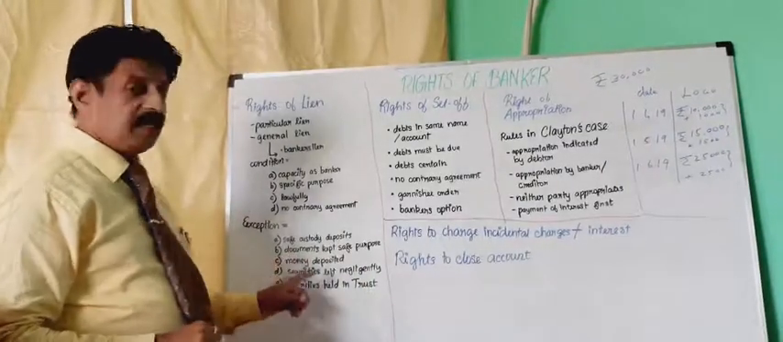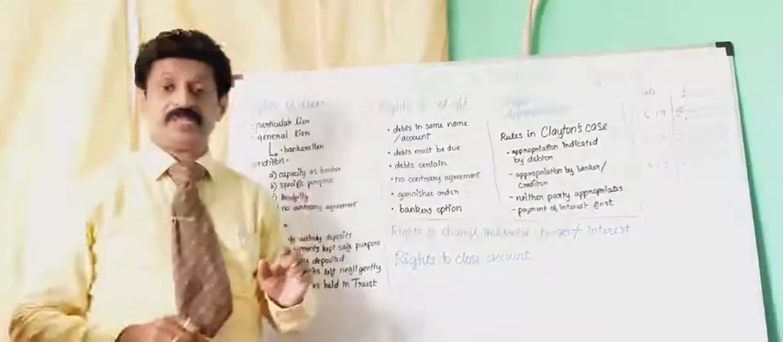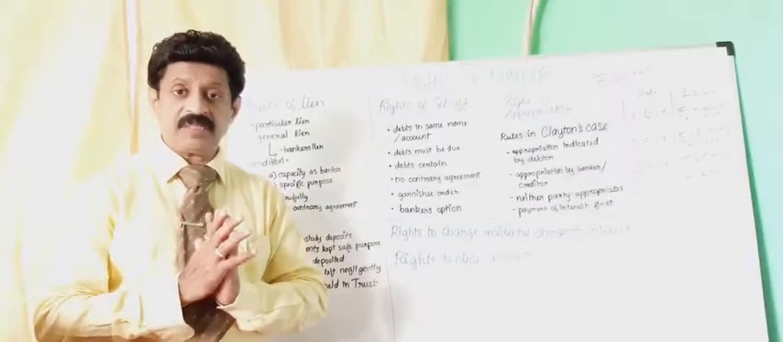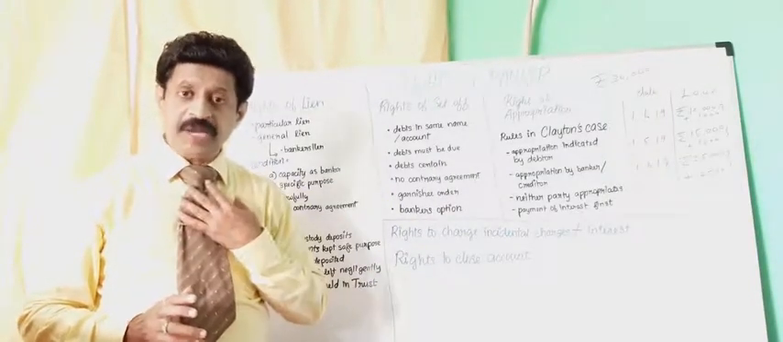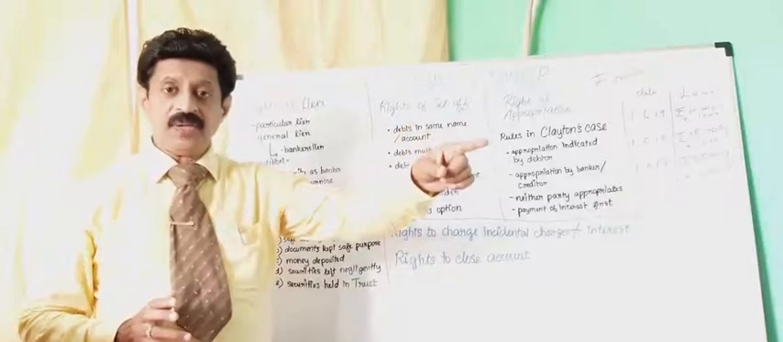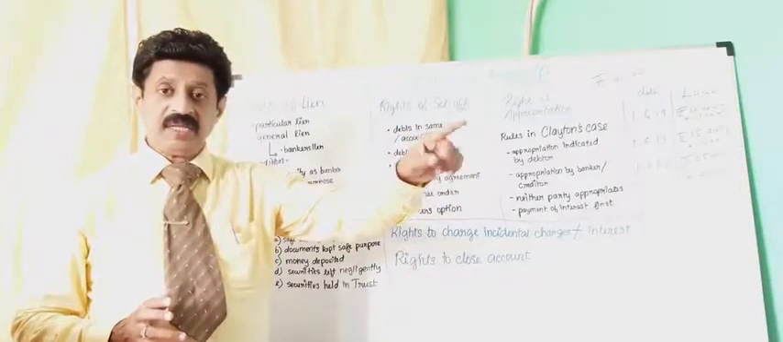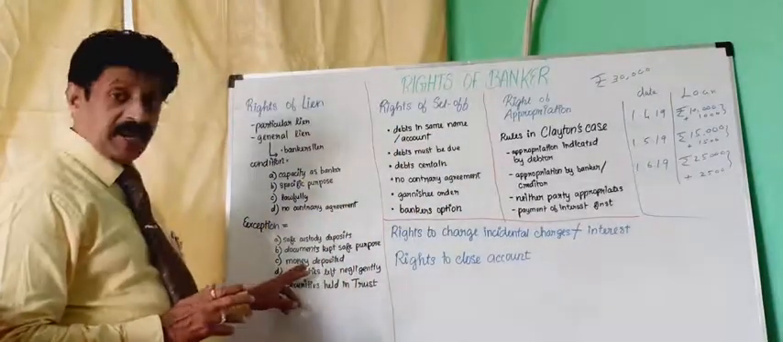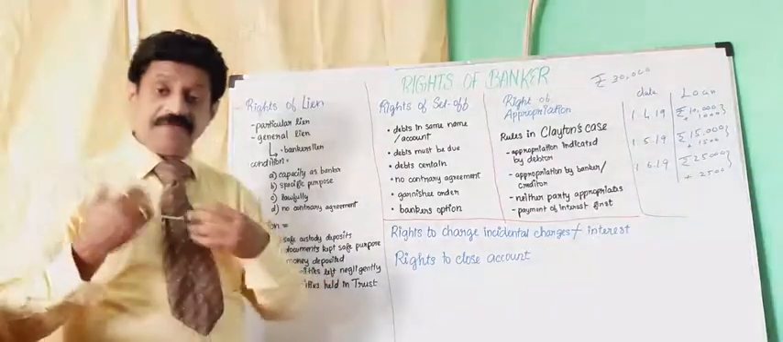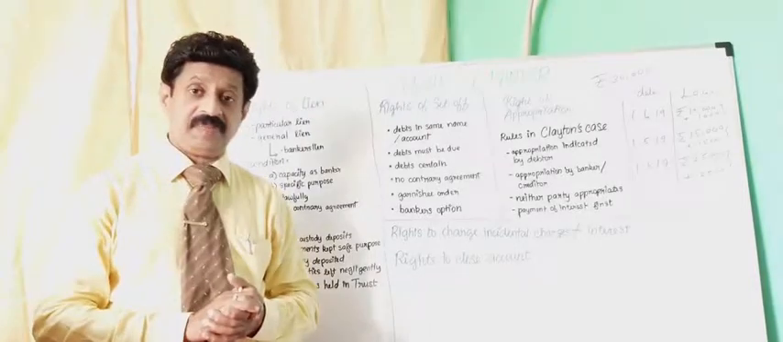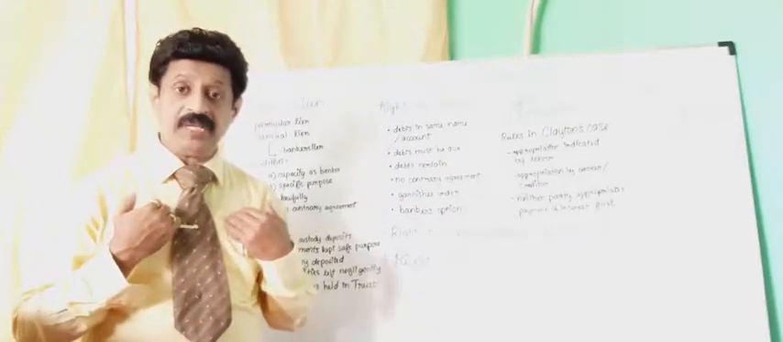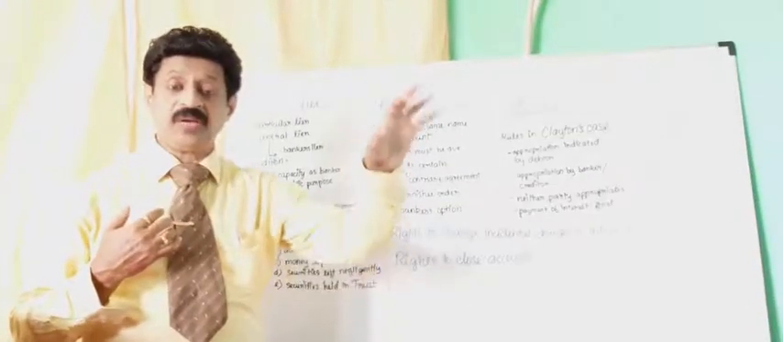The second one, documents kept for safe purpose. Sometimes I had some documents I kept in the safe locker. For the non-payment of my loan, the banker cannot do anything, cannot freeze the locker. The next one, the money deposited. I had an FD. I put 3 lakhs rupees in my fixed deposit account. For the non-payment of my loan, the banker cannot freeze or withhold the FD.